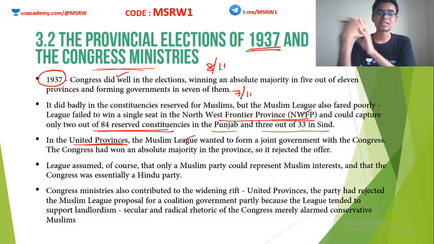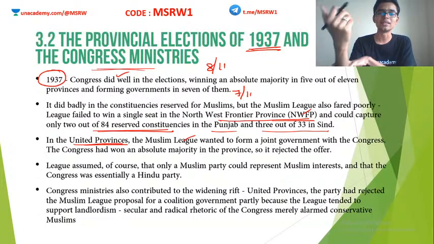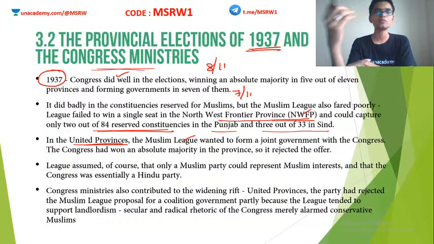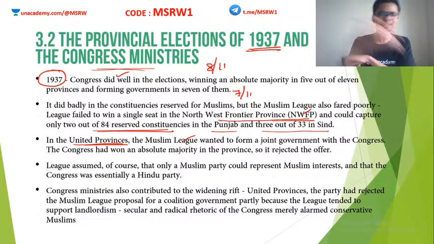So this rejection was considered by the League as a very alarming situation. The League basically thought that if India became independent with Indian National Congress as the major party, then the Muslim League and the Muslims would have to suffer. At least the League believed that. This is not true actually, but the Muslim League and Muhammad Ali Jinnah started believing in this concept.